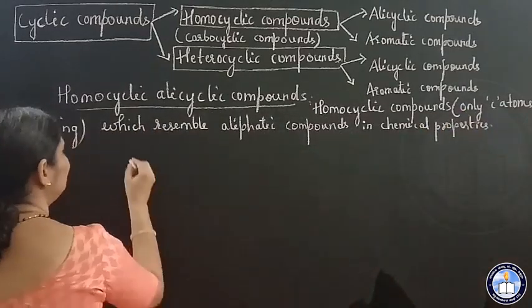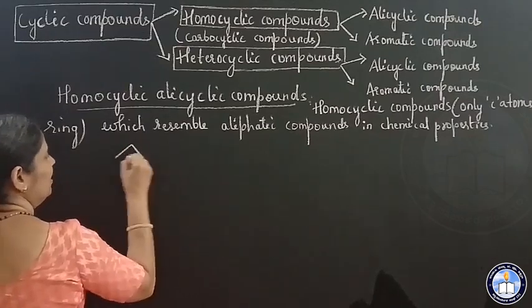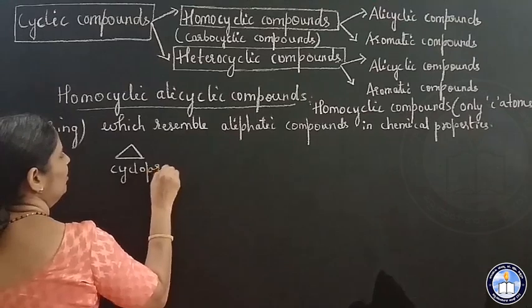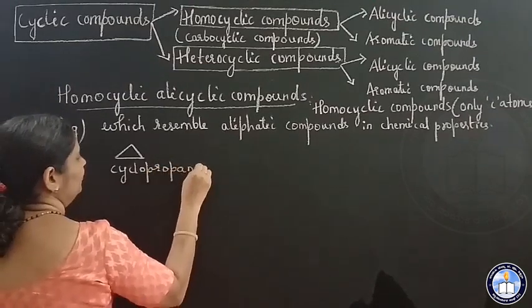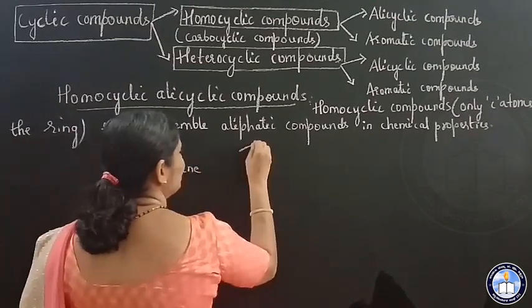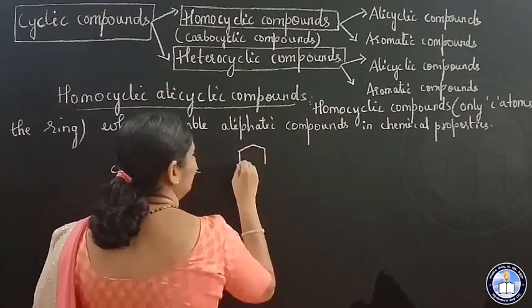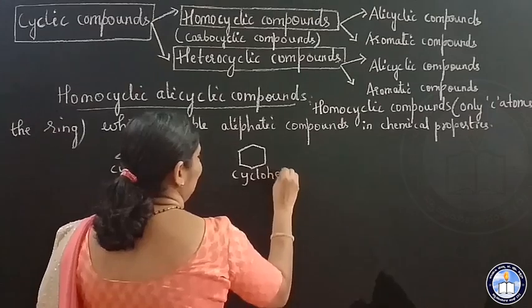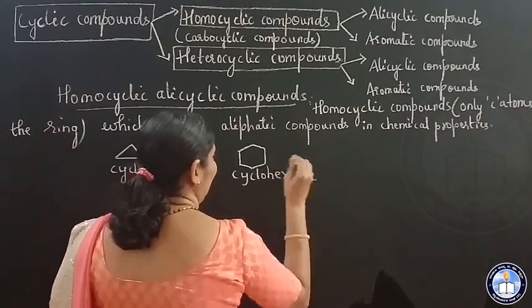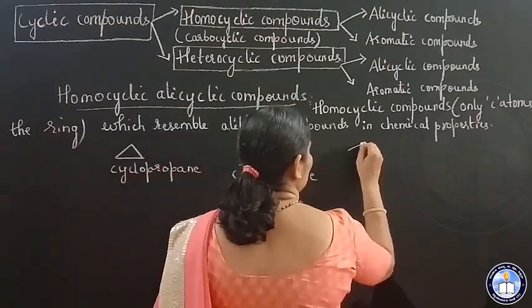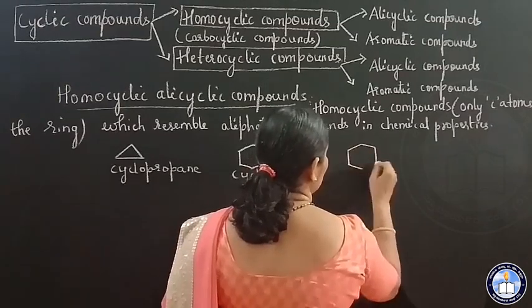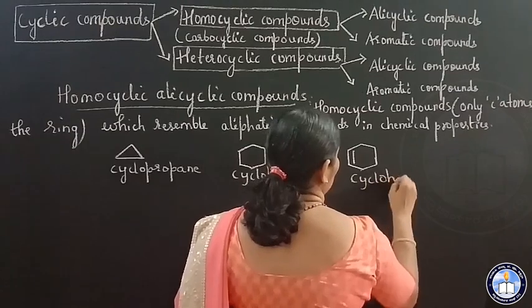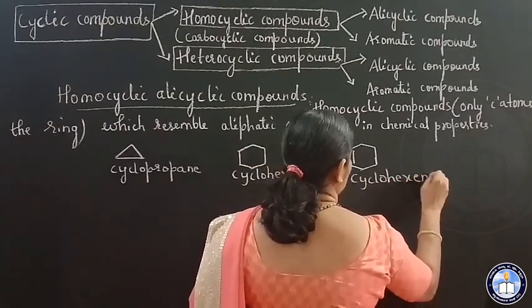So example, cyclopropane, cyclohexane, cyclohexene.